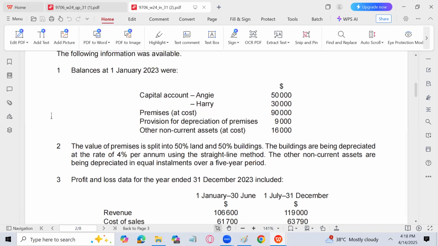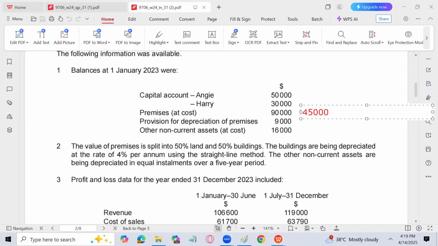The balances at 1st January on the capital accounts of Angie and Harry are given. Premises at cost 90,000. Provision for depreciation of premises 9,000. Other non-current assets at cost 16,000. The value of premises is split into 50% land and 50% building. Why? Because we know that land will not depreciate. So out of 90,000, 45,000 is land, which will not depreciate, and 45,000 is the building.